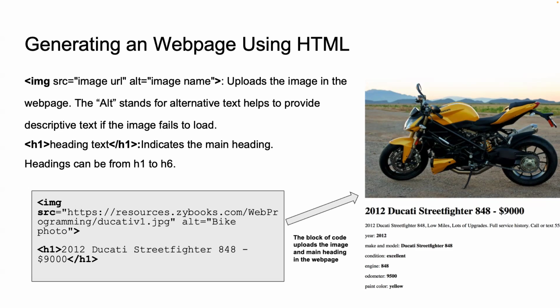The H1 tag is used for the main heading of the page, which typically serves as the title or the most prominent text on the web page. In this case, it's used to display 2012 Ducati Street Fighter 848 hyphen $9000 as the main heading, making it immediately clear what the page is about. The H1 tag is the most significant heading. It is crucial for search engine optimization as it helps search engines understand the content of your web page.